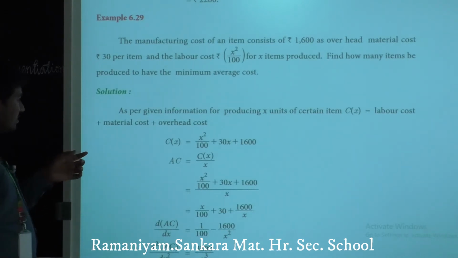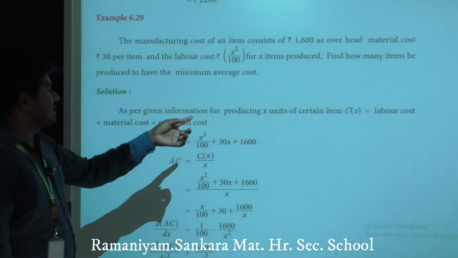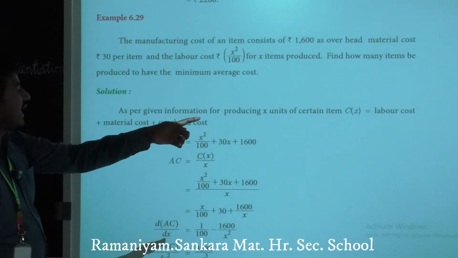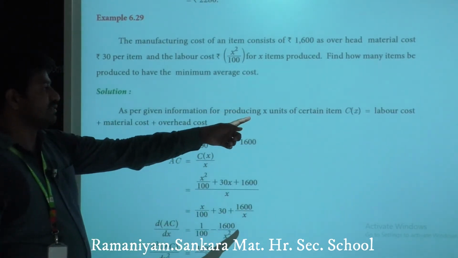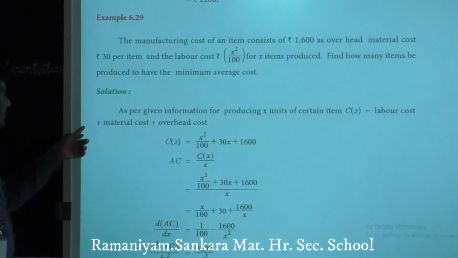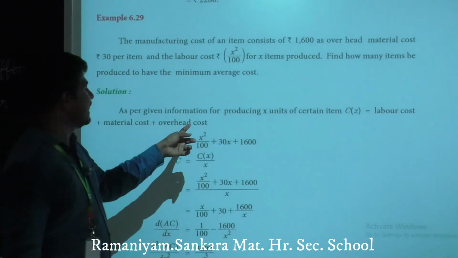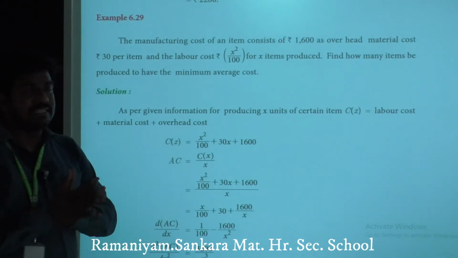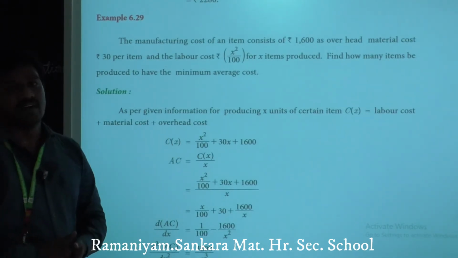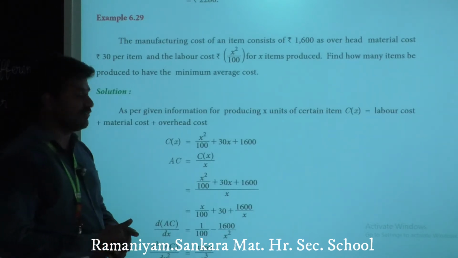First, as per the given information of producing x units of a certain item, we can write the cost function as C of x equals labor cost plus material cost plus overhead cost. Adding up these three costs, we will have the total cost function.